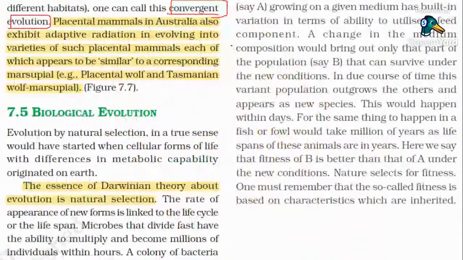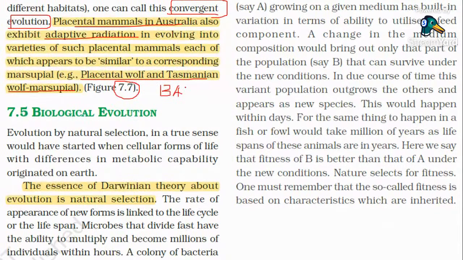Okay. Placental mammals in Australia also exhibit adaptive radiation. For example, placental wolf and Tasmanian wolf marsupial. Yes. Figure 7.7, page number 134. Evolution by natural selection in a true sense would have started when the cellular form of life with differences in the metabolic capability had originated on the earth.